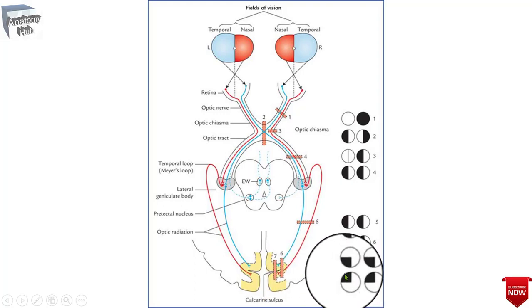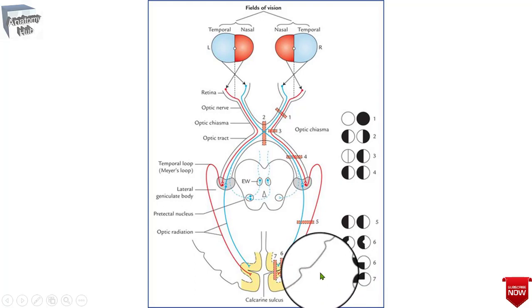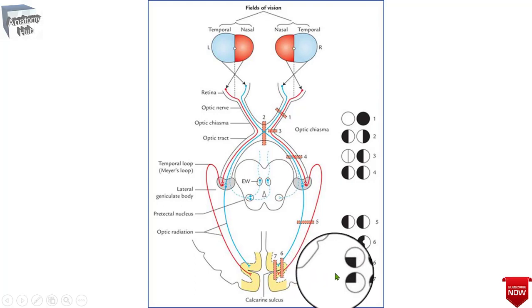The destruction of the lower lip of the calcarine sulcus on one side will produce visual loss in the superior quadrant of the opposite field of vision, that will be your contralateral superior quadrantanopia.